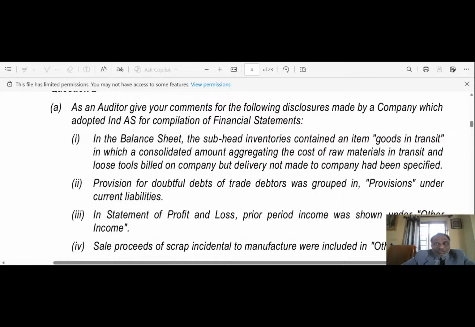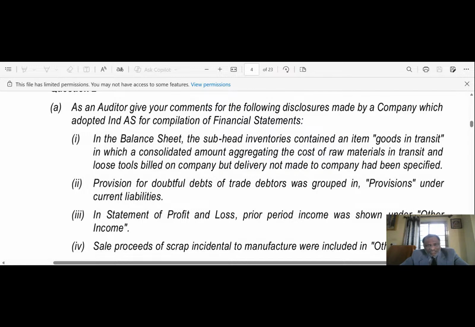Understand, my dear YouTube viewers. See, what question was asked: in the balance sheet, the subhead inventory contained goods in transit, in which a consolidated amount aggregating the cost of the raw material in transit and loose tools billed on the company but delivery not made to the company had been specified. How do you deal with this in the balance sheet and P&L, being a statutory auditor, and how do you write notes on accounts to the financial statements?